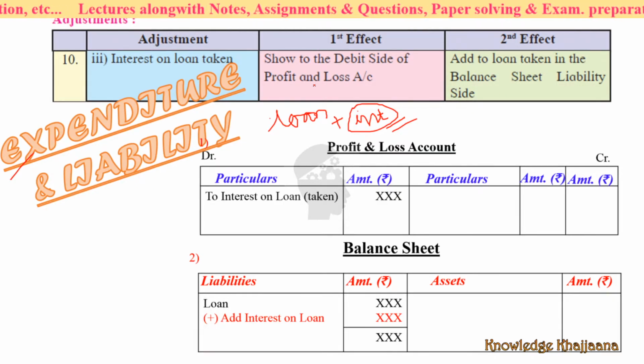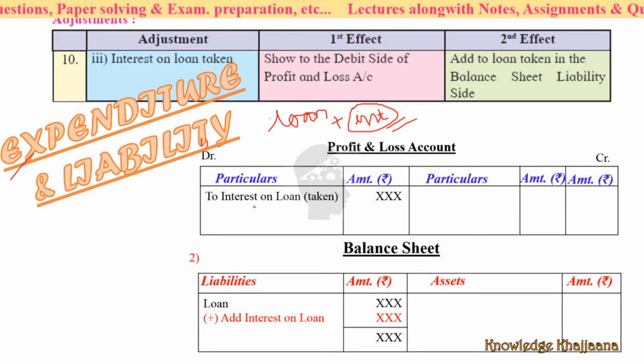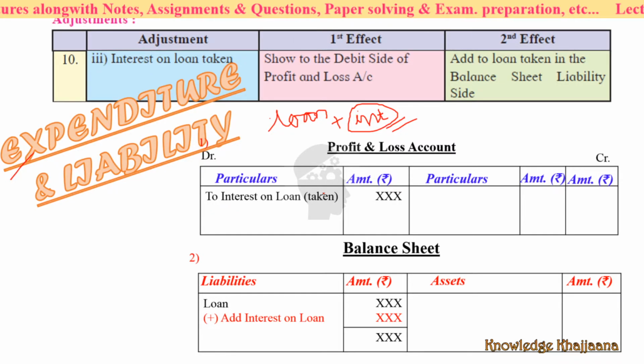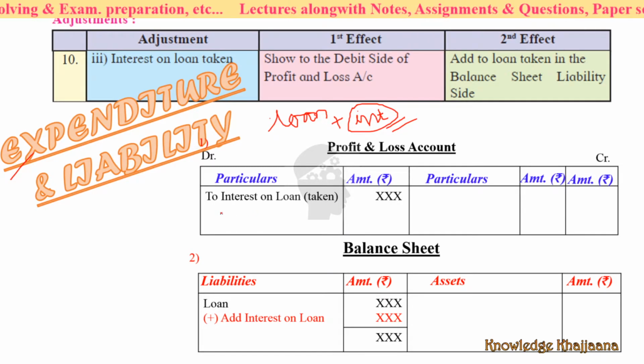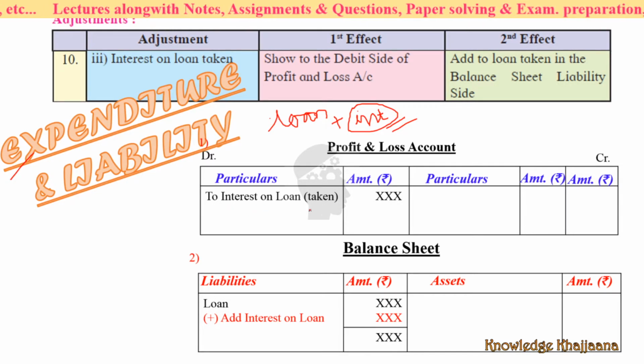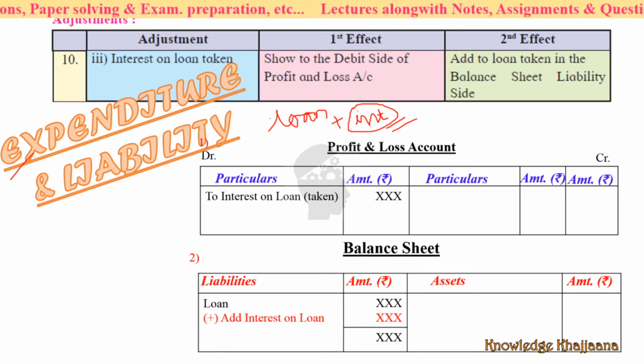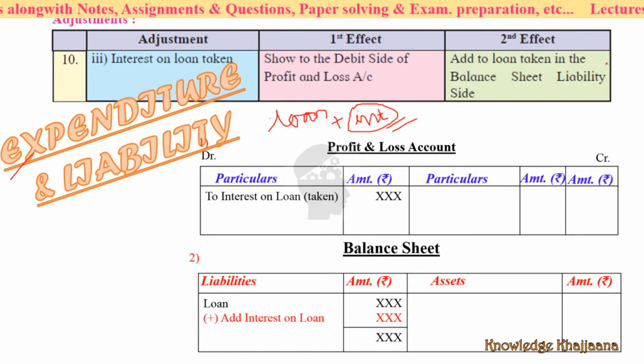Now see, what is its first effect? Show to the debit side of profit and loss account, because it is an expenditure. Profit and loss account debit side to interest on loan taken. For whatever loan has been taken by the partners, you have to pay the interest. To interest on loan taken, whatever is the amount, you have to write it. And what is its second effect? Add to the loan taken in the balance sheet liability side.